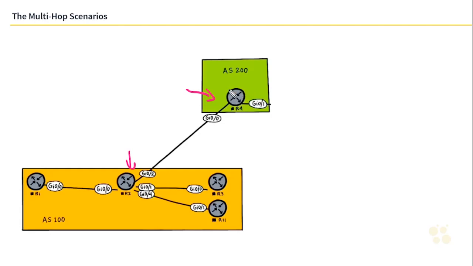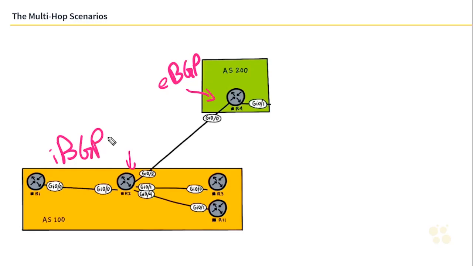As R4 is advertising routes towards AS200, because it's an eBGP relationship, it's changing the next hop address. So as a route leaves an AS, it changes the next hop address. But as a route gets shared within an autonomous system, the next hop address doesn't change. That was a pretty major nuance when we looked at the difference between eBGP and iBGP.